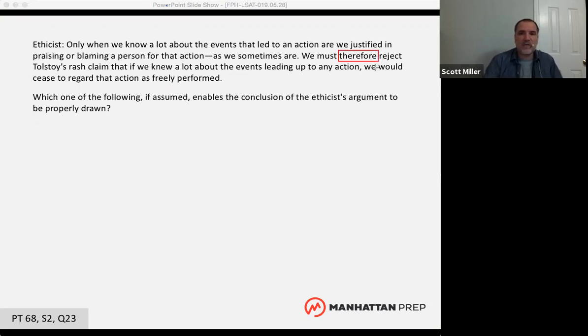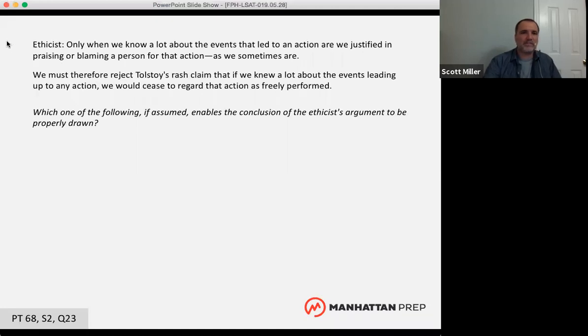You want to know those when you see them. So the word "therefore" should stand out to you, just as if there's a big box around it like this. That tells you that you're about to read the conclusion, and it tells us that what came before is our support, our premise. So again, I'm going to split this apart the way we would want to read this. When we're reading this argument, we want to notice this "therefore." And the conclusion: we must reject Tolstoy's rash claim. I'm not even going to read the rest of it. That's our conclusion, and this first part is our premise.